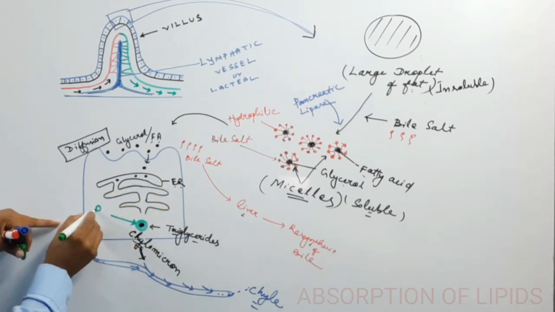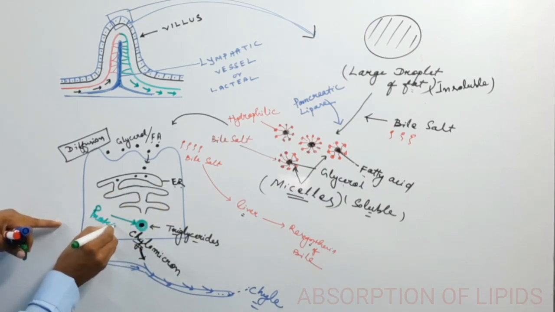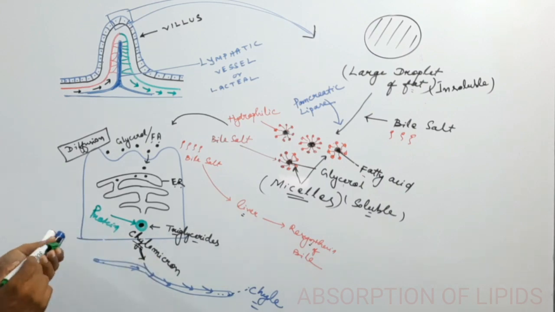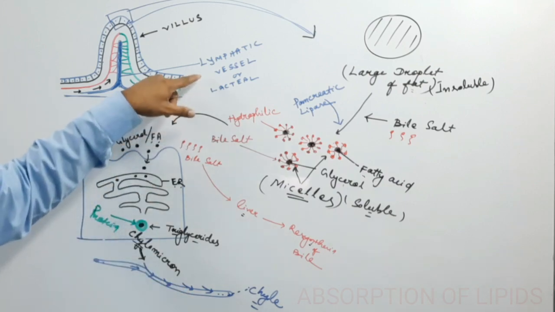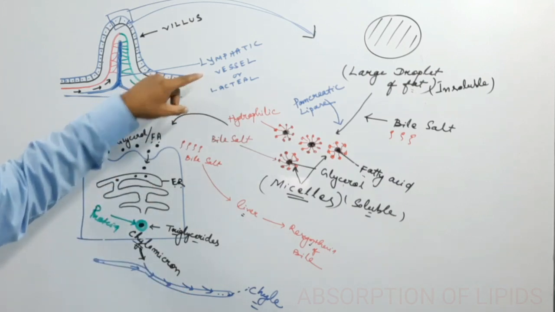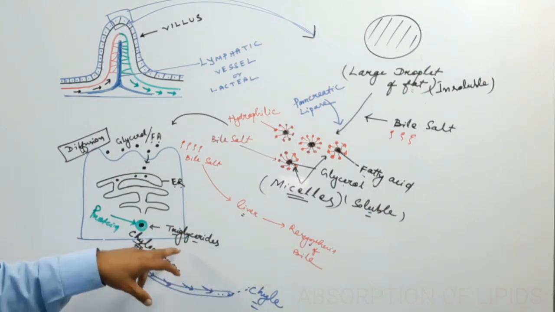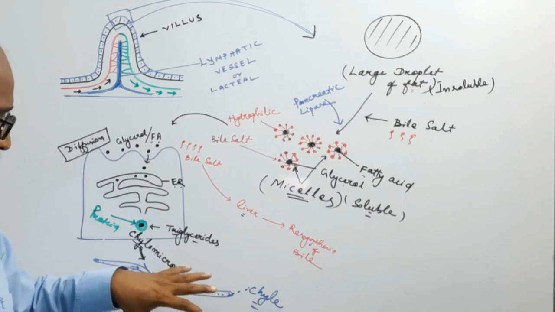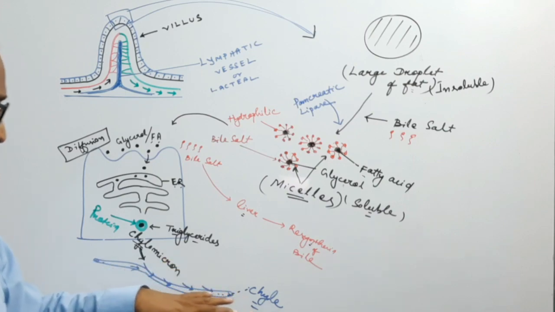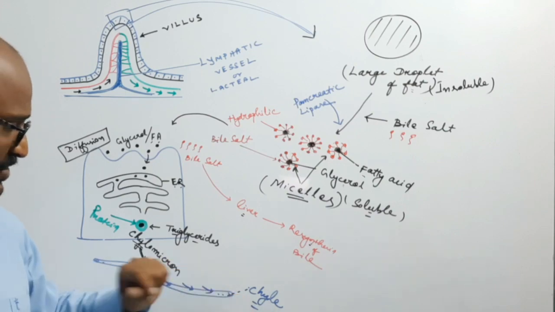So the outer covering which is the protein. Now this structure is known as the chylomicron. Now chylomicron entering into the lymphatic vessels, and the lymphatic vessels which carry the more triglycerides, so it appears milky white in color, known as the chyle.